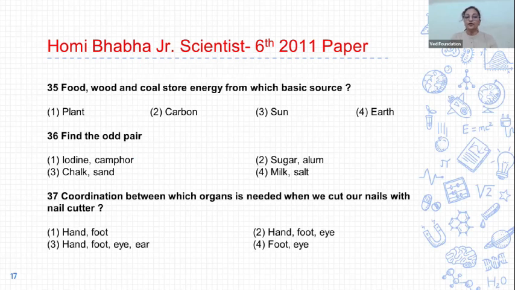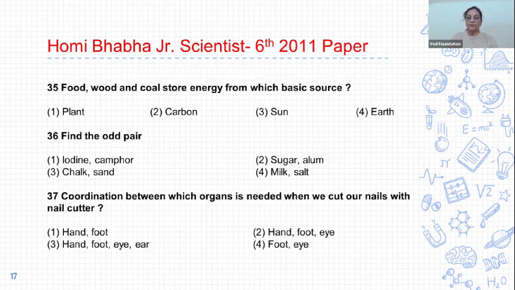35. Food, wood, and coal store energy from which basic source? Options are 1. Plant, 2. Carbon, 3. Sun, and 4. Earth. And the correct answer is sun. Food, wood, and coal store energy from the sun.